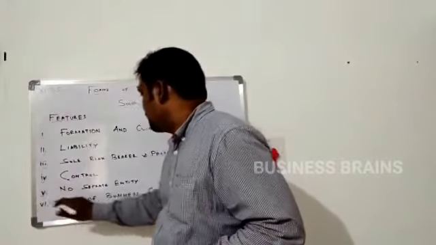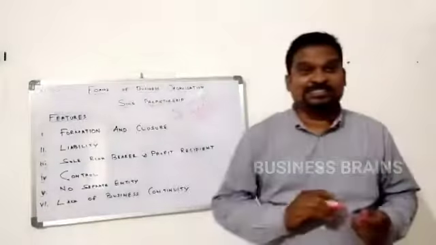Then comes no separate entity. There is no separate entity between the business and the sole proprietor. They are one and the same. In the eyes of the law, there is no difference between the business and the sole proprietor.